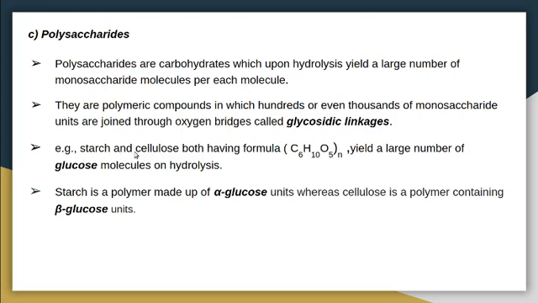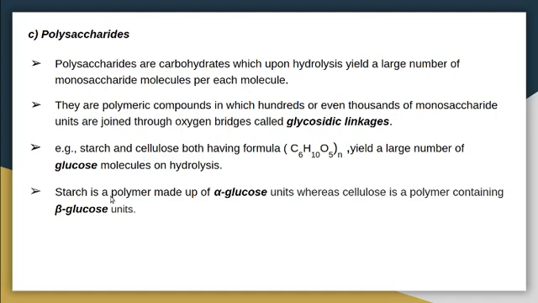For example, starch and cellulose both have the formula (C6H10O5)n and yield a large number of glucose molecules on hydrolysis. So the monosaccharide for starch and cellulose is glucose. Starch is a polymer made of alpha glucose units, whereas cellulose is a polymer containing beta glucose units.